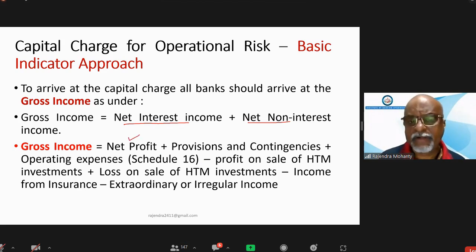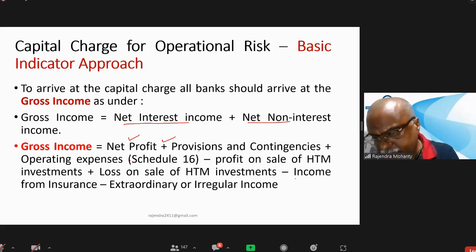So if net profit is given and other things are given, provision and contingency figure to be added, operating expenses to be added, profit on sale of HTM investments to be deducted, loss on sale of HTM investment to be added,